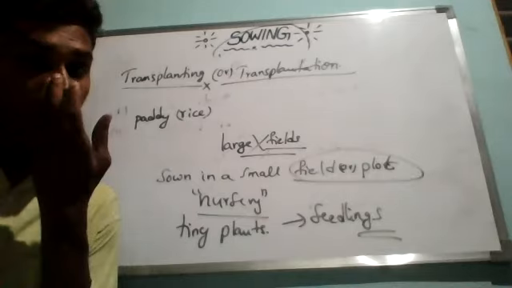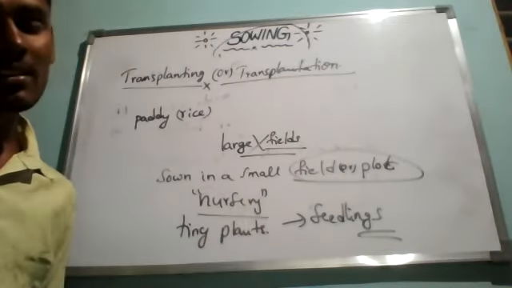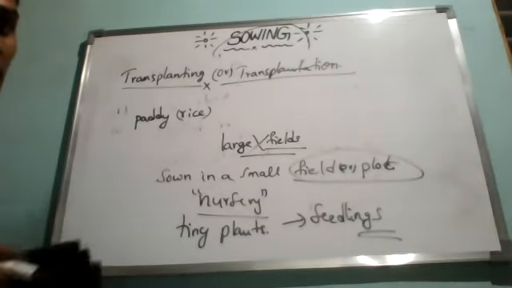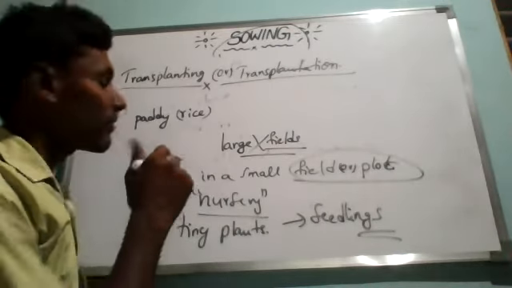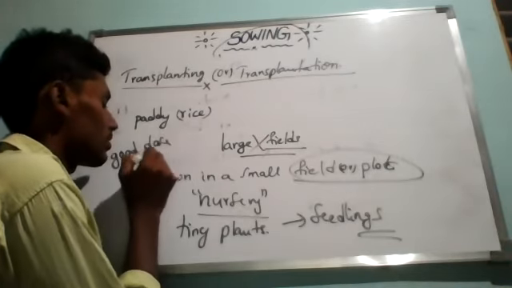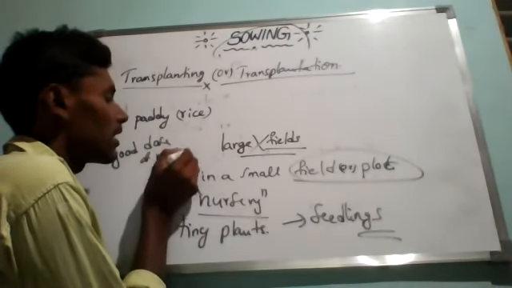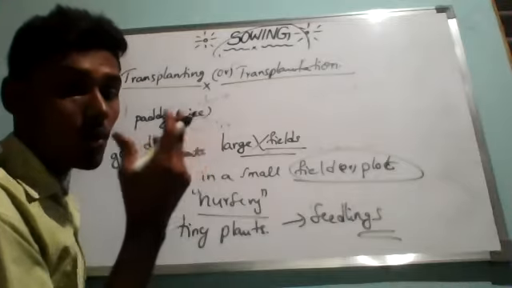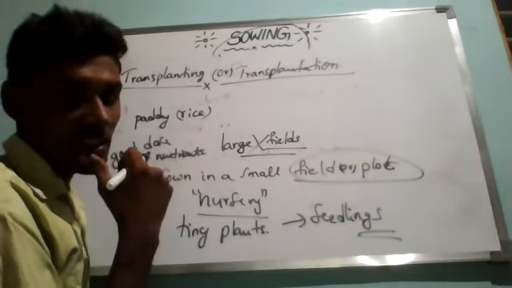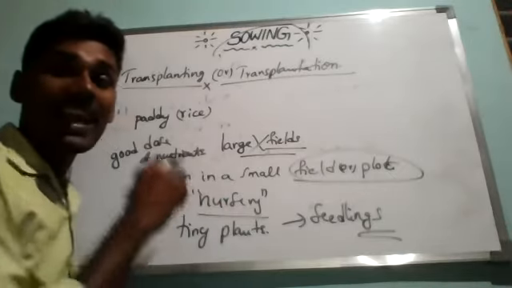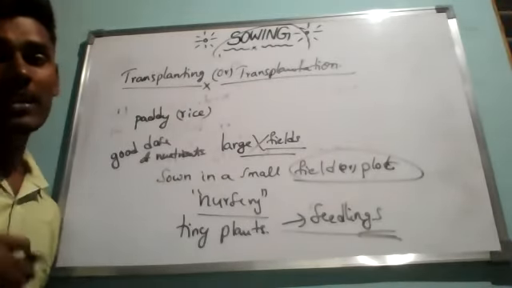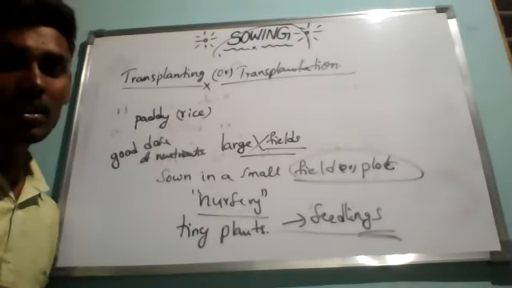For this we need to provide them with a good dose of nutrients, and allow them to grow healthy and free from seed-borne diseases. Now after these seeds have grown into tiny plants called seedlings in the seed bed or nursery, we can call it a seed bed.